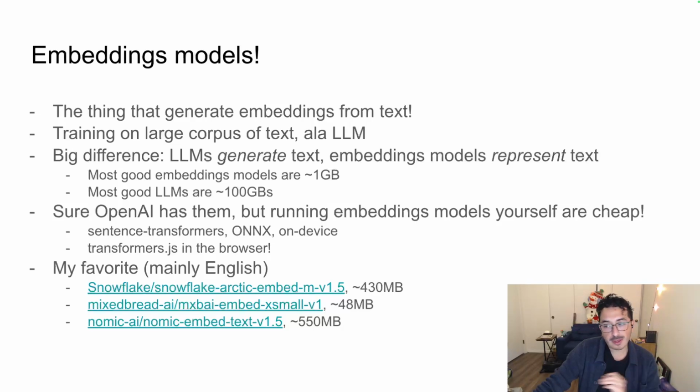And there are a lot of companies out there that try to sell you on their embeddings model, like OpenAI, Nomic, Jina. There's a ton of different companies trying to sell you embeddings models. But I just want you to know that you could run them yourself. If the embeddings model is open source, if it has an Apache 2 or MIT license or whatever, you can run these embeddings models yourself and save yourself some cash. It is not like a large language model, where the ones you can run yourself are not that great. You kind of have to use quantized models to get okay performance.